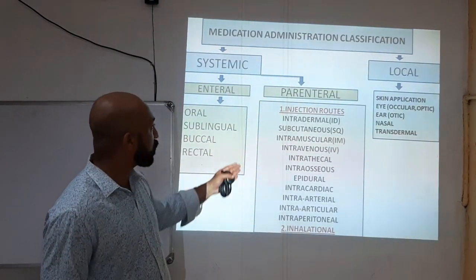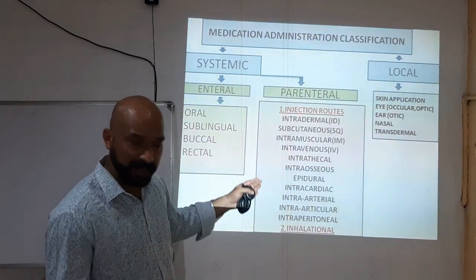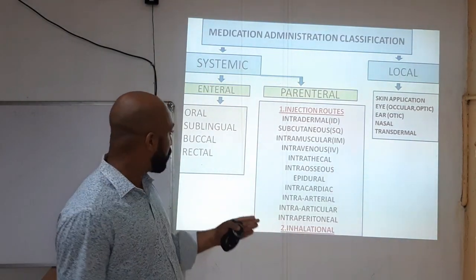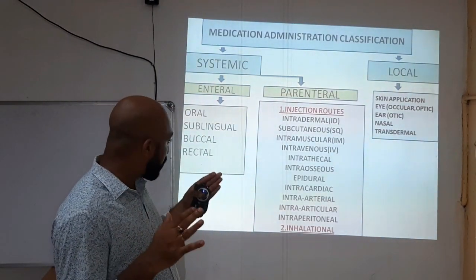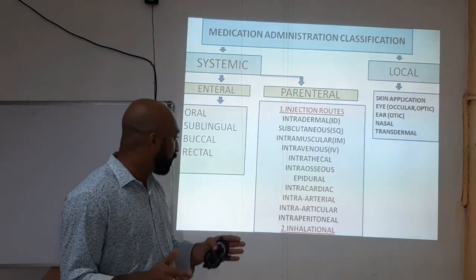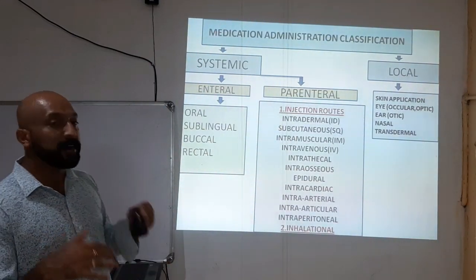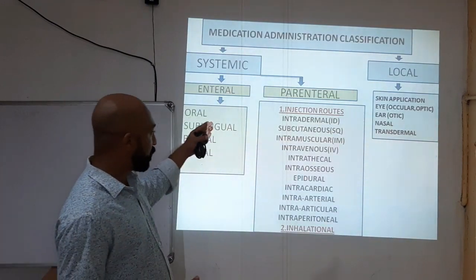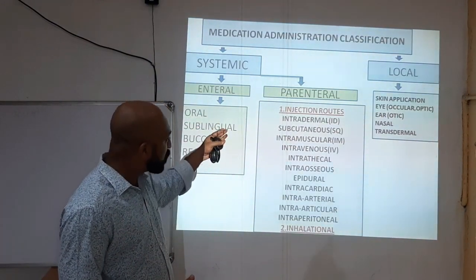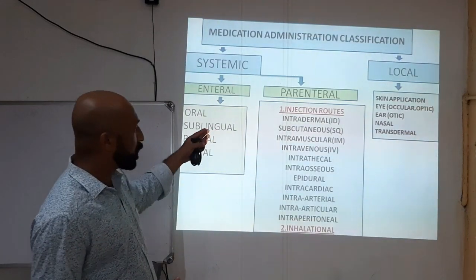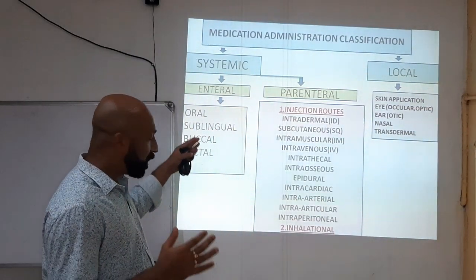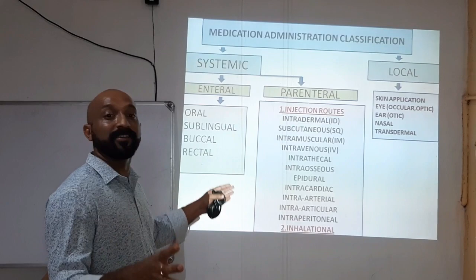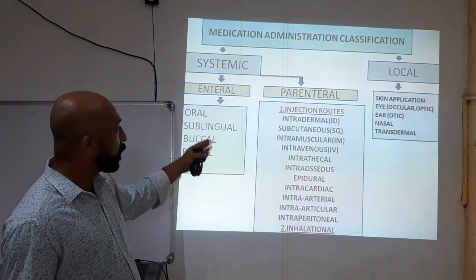Other types of injection routes are intrathecal, intraosseous, epidural, intracardiac, intraarterial, intraarticular and intraperitoneal. These are the other main types. In this video, we are going to see each one by name and each one in a small note so that we can learn each one easily. Okay, so these are the main injection routes.